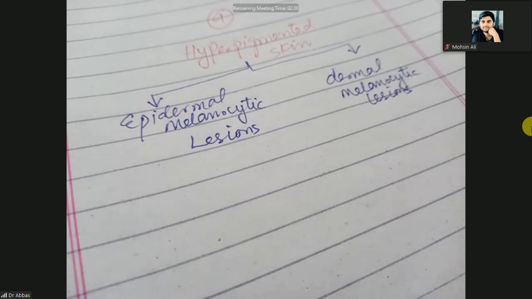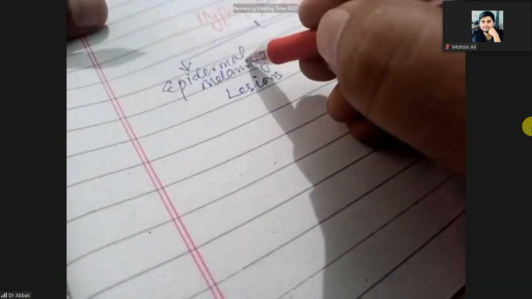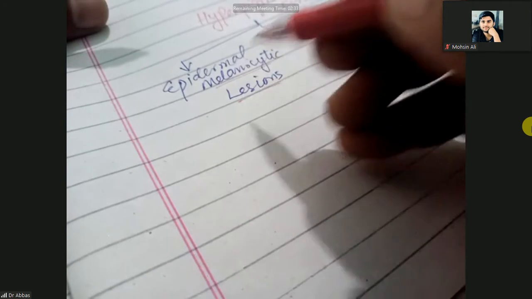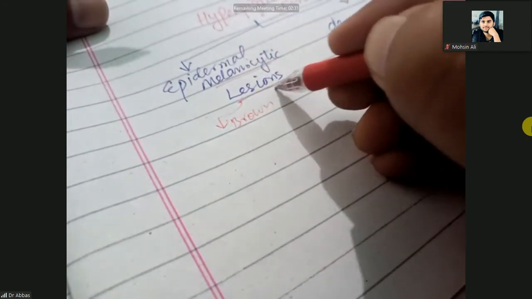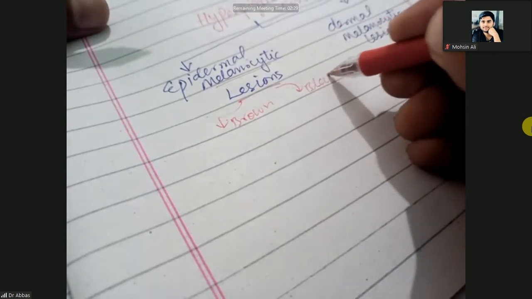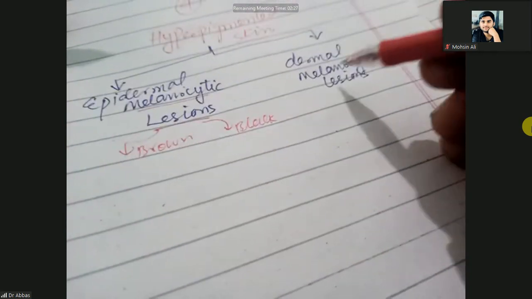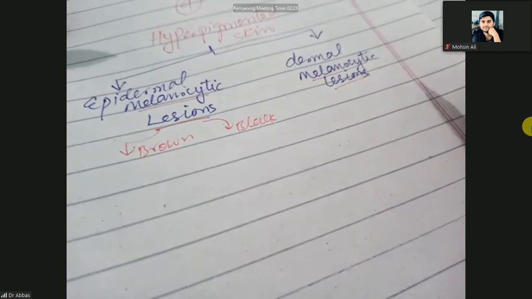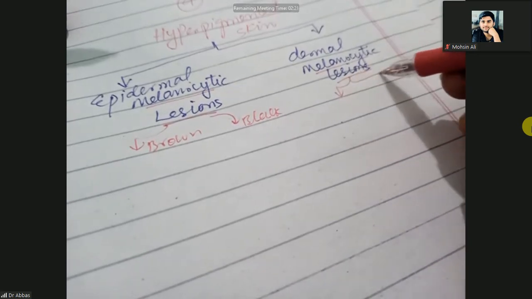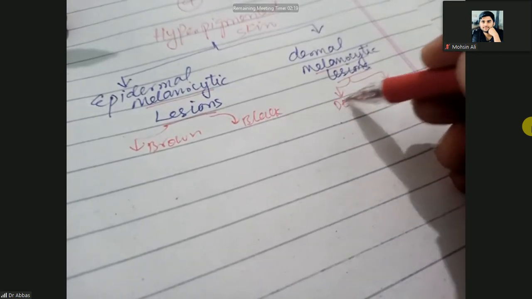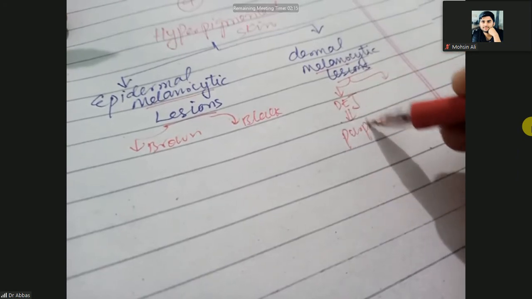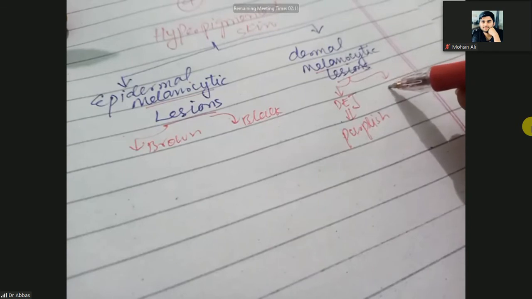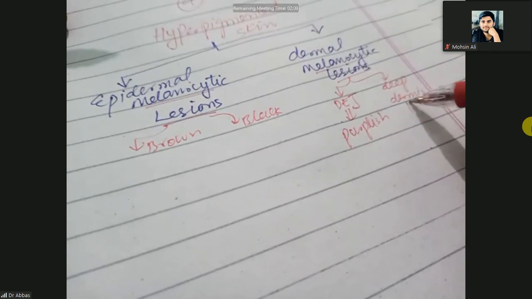When the lesion is epidermal melanocytic, the skin color can be brown or black. When the melanocytes are in the dermoepidermal junction, it can be purplish, and if they are in the deep dermis, it can be blue.